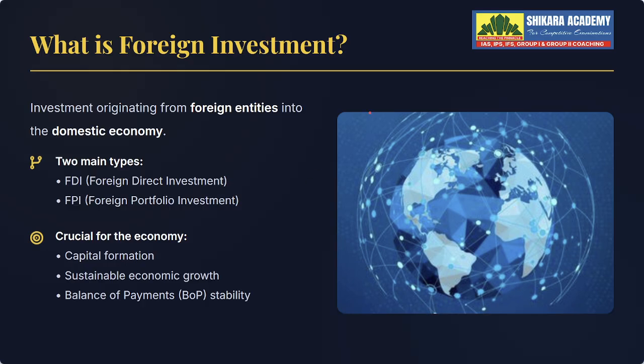What is foreign investment? Foreign investment means money coming from outside India into India. Why do we need this money? Because we need money to build roads. Yes or no? We need money to start industries, to grow the economy. So foreign investment helps in growth and also helps in managing our balance of payments. Got it?